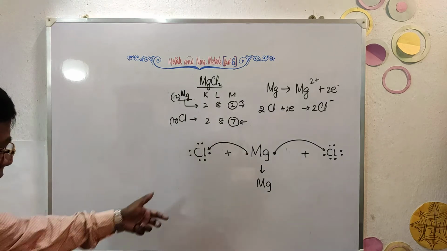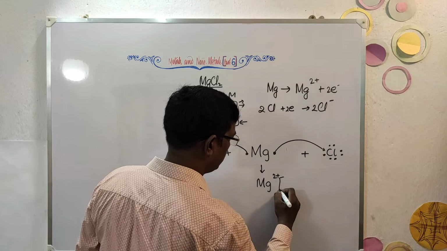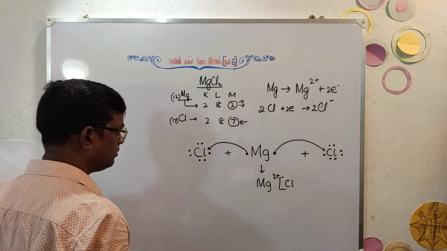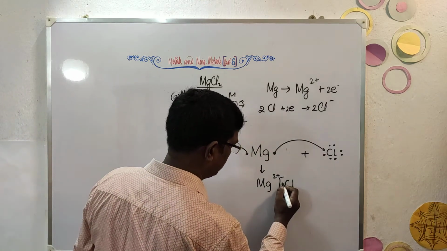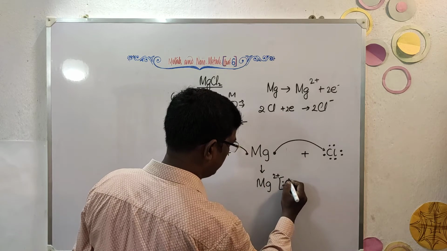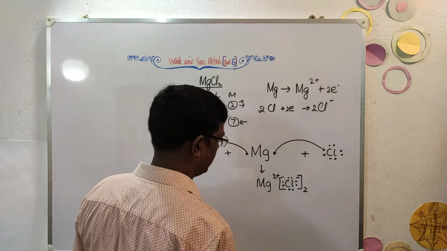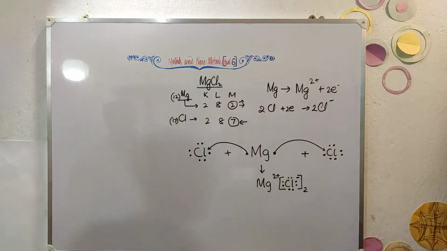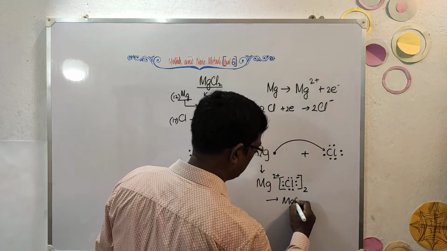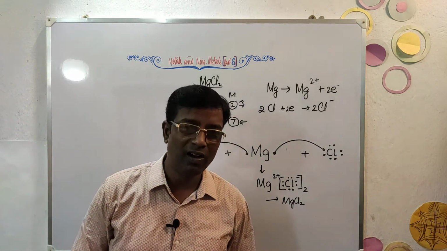Now here, this is how Mg2+ and chlorine part I will be writing here. So now I will be showing here. It has now 8, but it has acquired a negative state, and it has 2 chlorine. This is how you will be showing here. And finally MgCl2. How can I draw the structure of aluminium oxide?